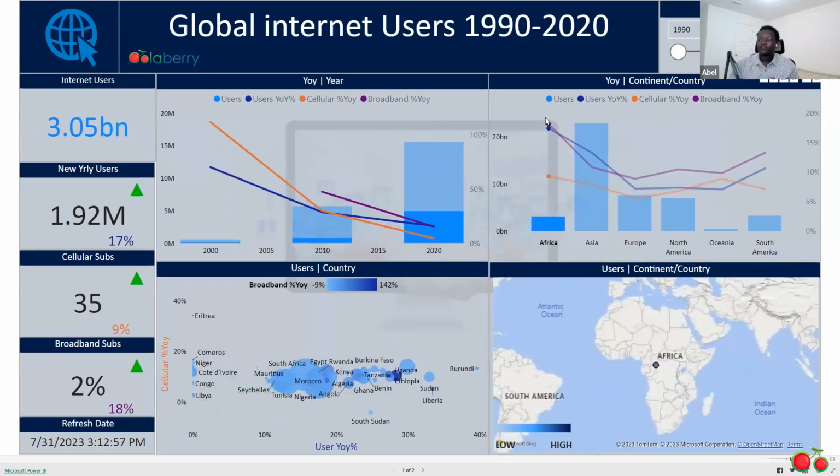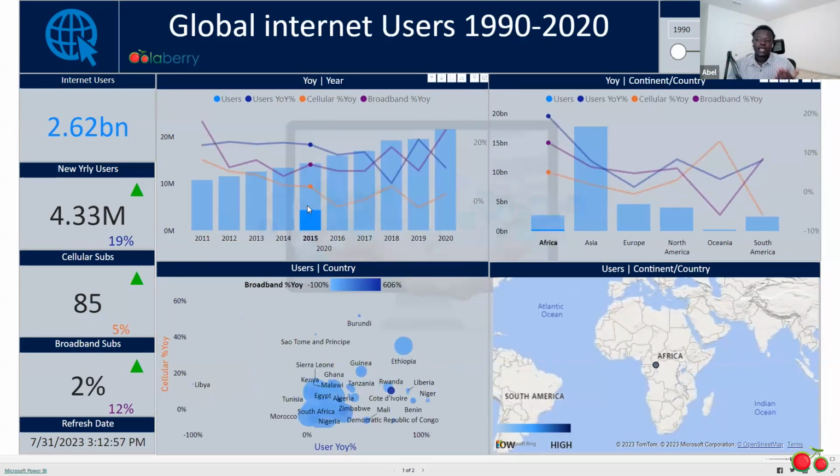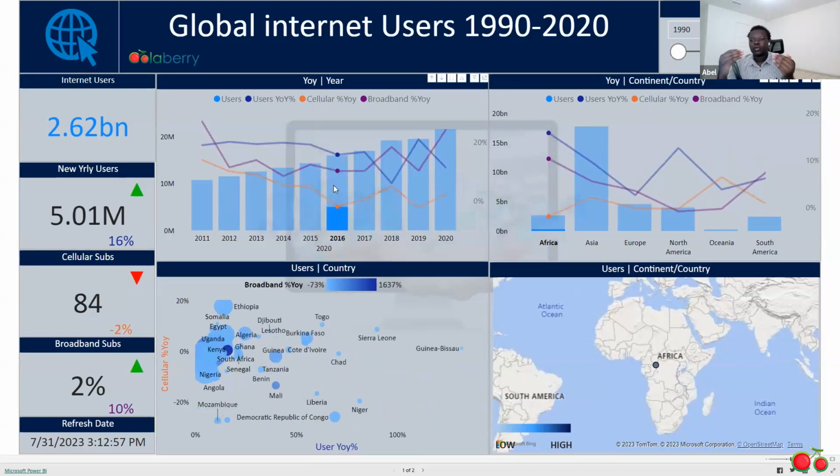Even though, as you can see here, Africa had the highest average growth compared to other continents when it compared to cellular users year-over-year and broadband subscription. If we were to look at 2015 in Africa, we had a 5% growth. We had 85, this is in Africa 2015, 85 people out of 100 had cellular subscription across the continent of Africa. But if we were to look at 2016, this had dropped by 2%, even though it's just one person for every 100 people that dropped down compared to 2015, it was a very big difference.